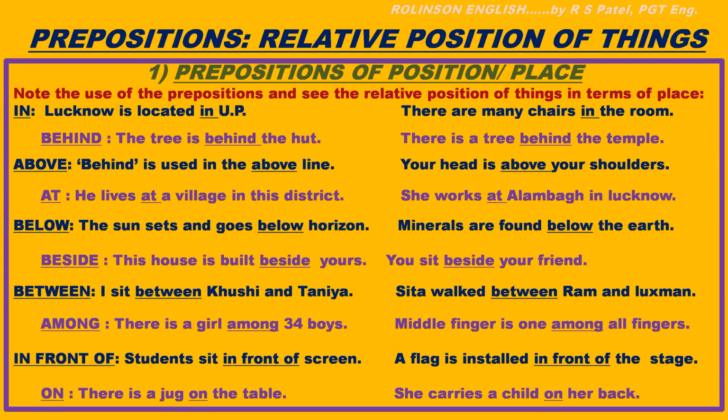Okay, now among. See, among means beech mein. Between means beech mein. When there are only two people, then between. And when there are more than two people, then among. There is a girl among 34 boys. Okay. Then middle finger is one among all fingers.